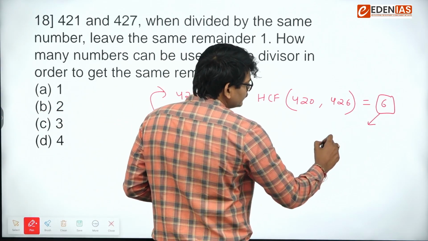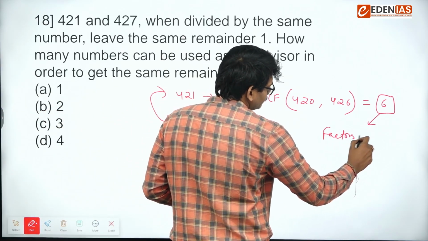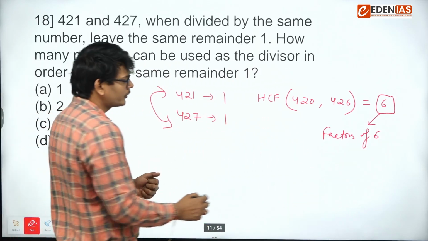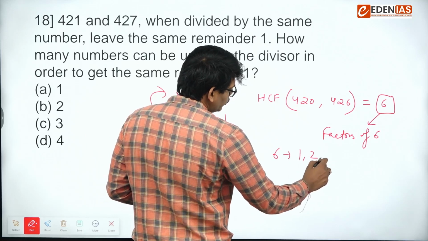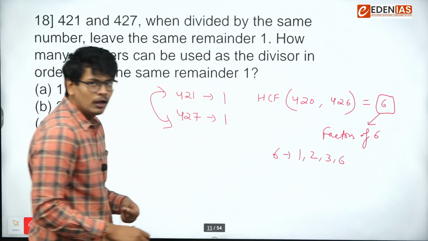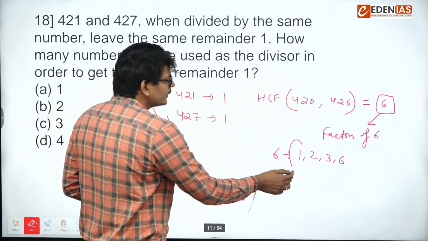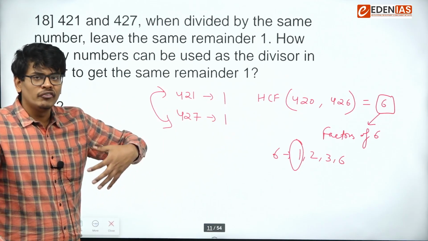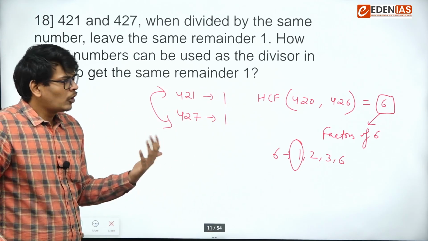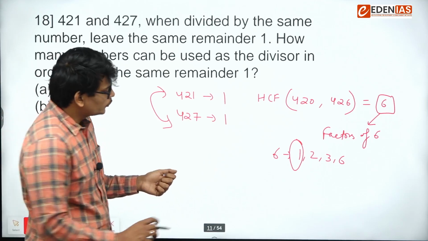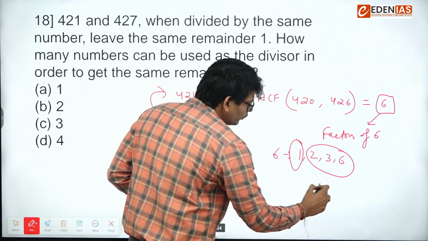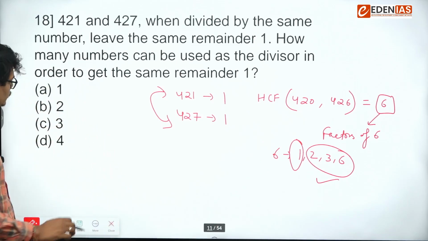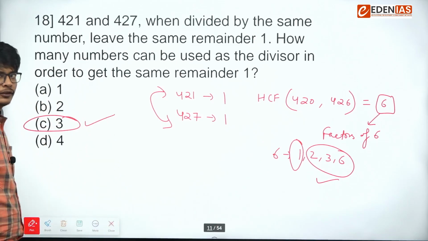Factors of 6 also satisfy the same condition. So you have to check the factors of 6. The factors of 6 are 1, 2, 3, 6. You cannot take 1 as the divisor because you have to get remainder as 1. When you divide any number by 1, obviously the remainder will be 0. So except 1, you have to consider all the 3 factors of 6. So that's why the answer was 3.